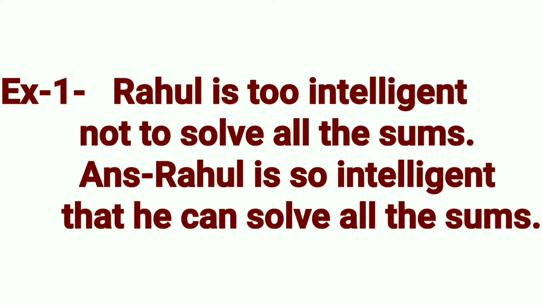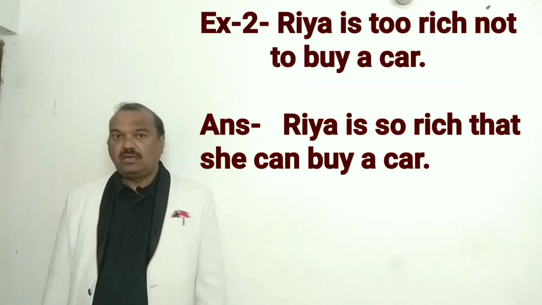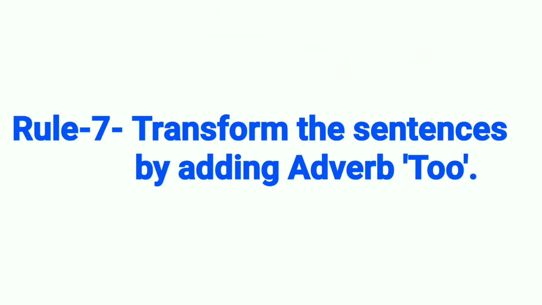Students, see this example number 1. Rahul is too intelligent not to solve all the sums. Answer. Rahul is so intelligent that he can solve all the sums. Riya is too rich not to buy a car. The answer will be of this second question. Riya is so rich that she can buy a car. Students, I think that you have understood all the 6 rules.